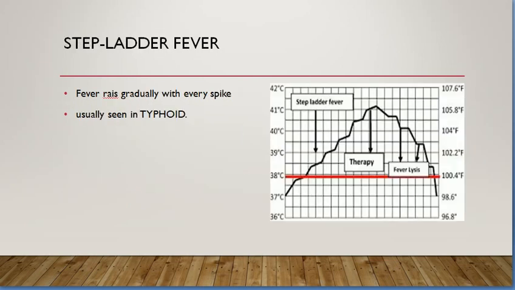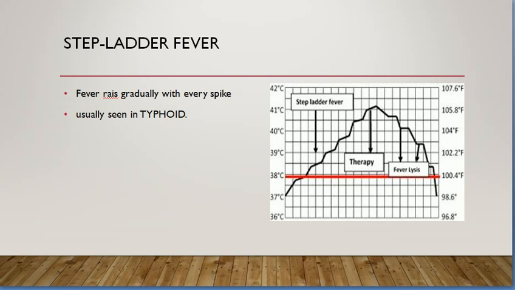Stepladder fever is usually seen in typhoid fever, and it is very classic for it. They have a temperature rise and it goes up, with a higher level with every spike. It starts from 100.4 to 101, then 102, then 103. They have a ladder type of pattern. If you look at the graph, they start out and keep climbing up. They don't stay in one temperature range, they just develop higher fever. And once they have appropriate therapy, it gradually comes down in a stepladder fashion as well.